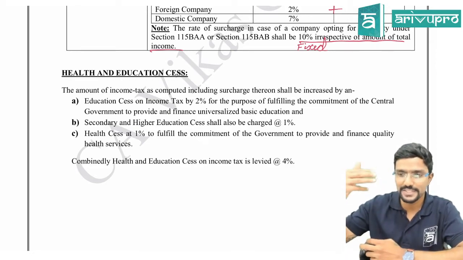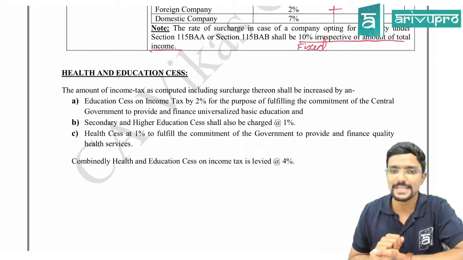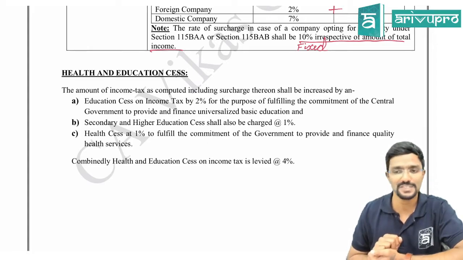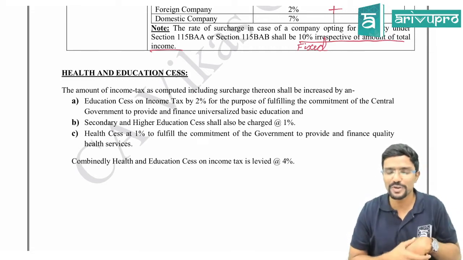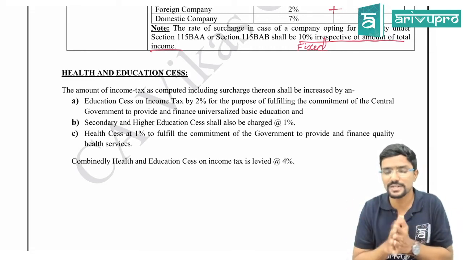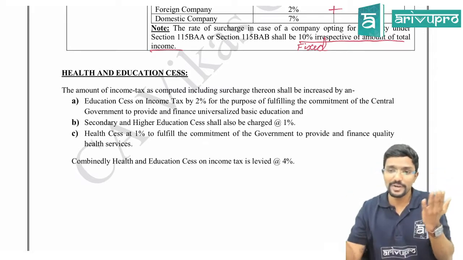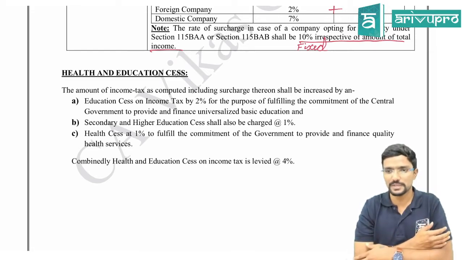So totally education cess how much? 3%. Then last point, health cess at 1% to fulfill the commitment of government to provide and finance quality health services, that is in government hospitals. Now due to COVID, many government hospitals are giving free treatment. In private hospitals also government is reimbursing them. In that case this money might be used for that purpose.